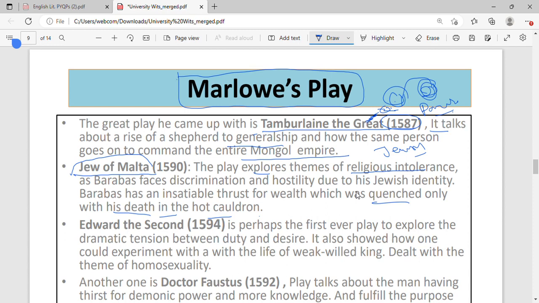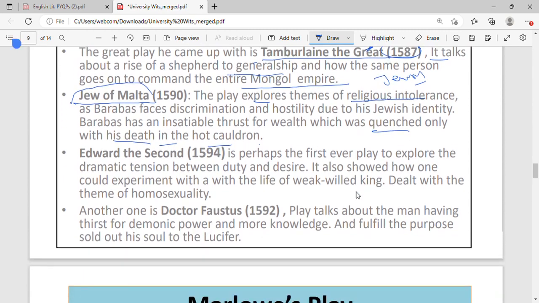All of his characters are punished for doing the wrong, right? So they are also moralistic, we could say, didactic. They teach us something. Published in 1590. Then the third one is Dr. Faustus. This is the last one. That's why I didn't touch this. But since I have mentioned it, what's the reason in discussing it in sequence then?